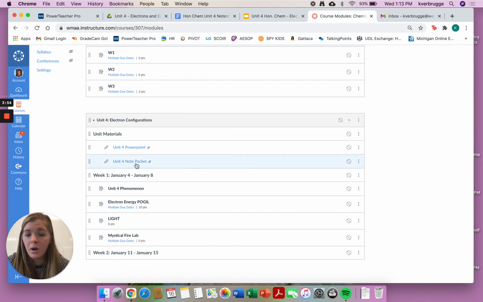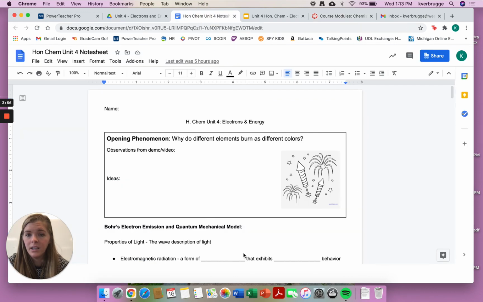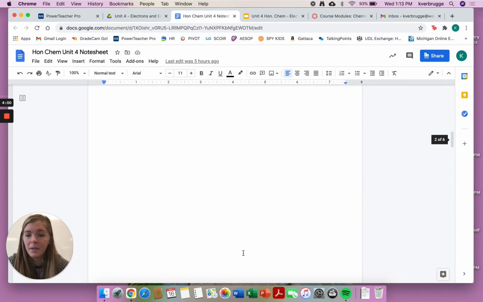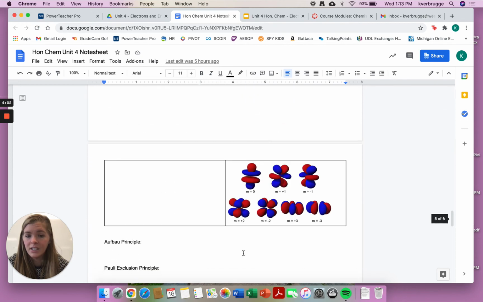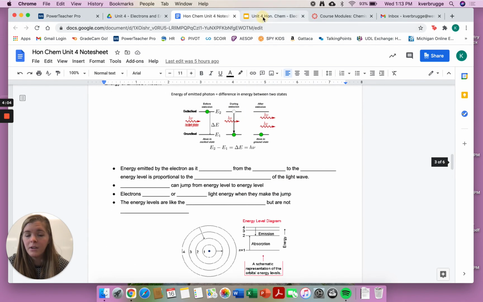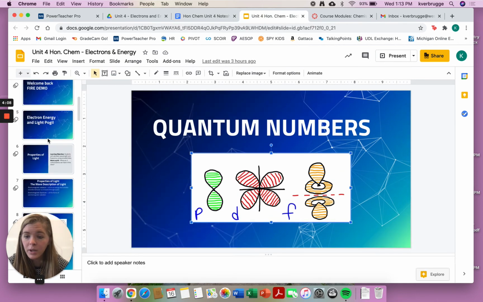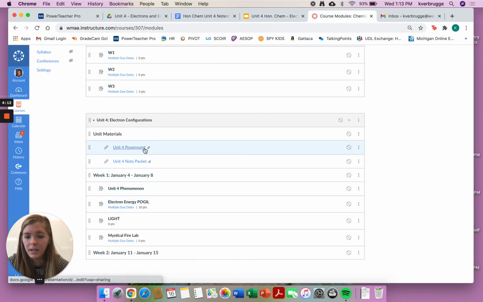If not, all of our notes packets will be here, and it looks like this for the first unit. You can either print that out or make a copy and type all your notes directly online as well. I also provide you with the unit PowerPoint, which is seen here. If you just click that link, it'll bring you there.